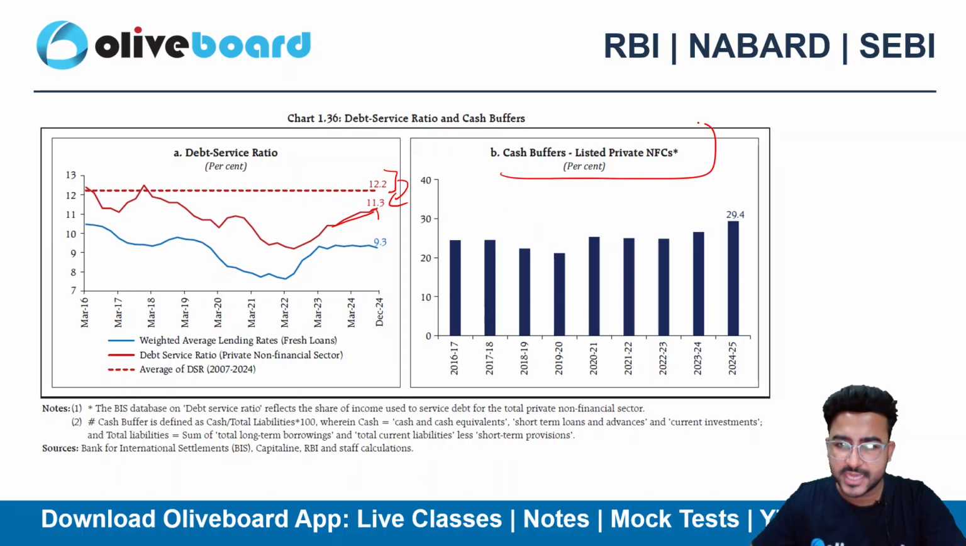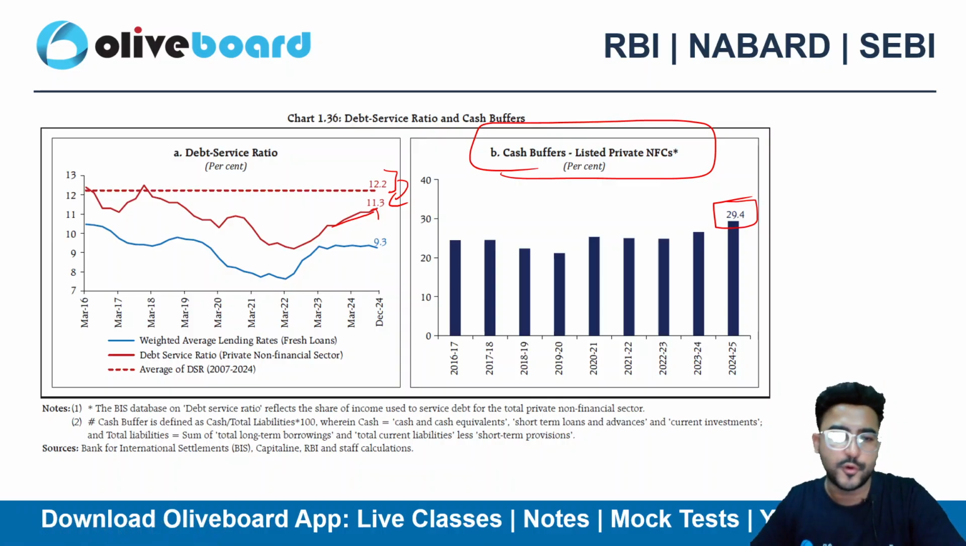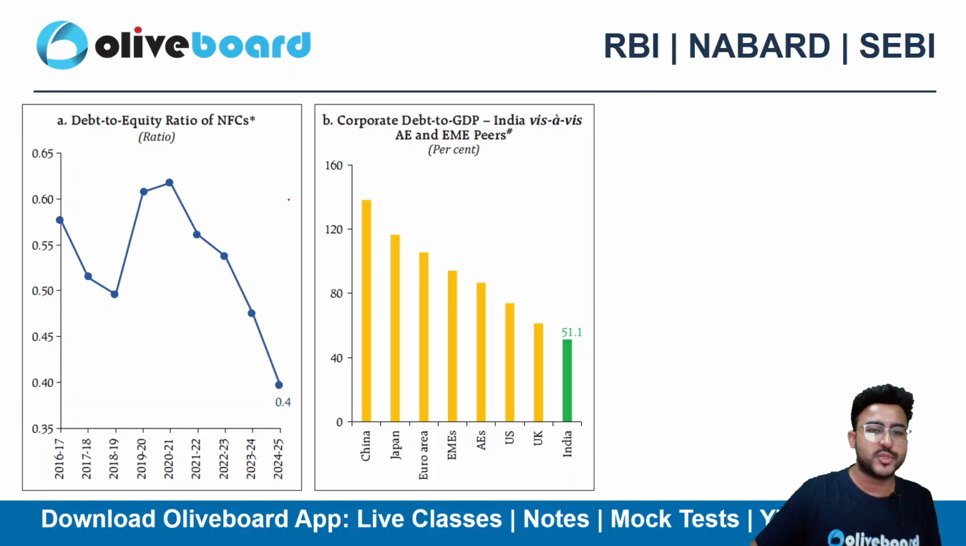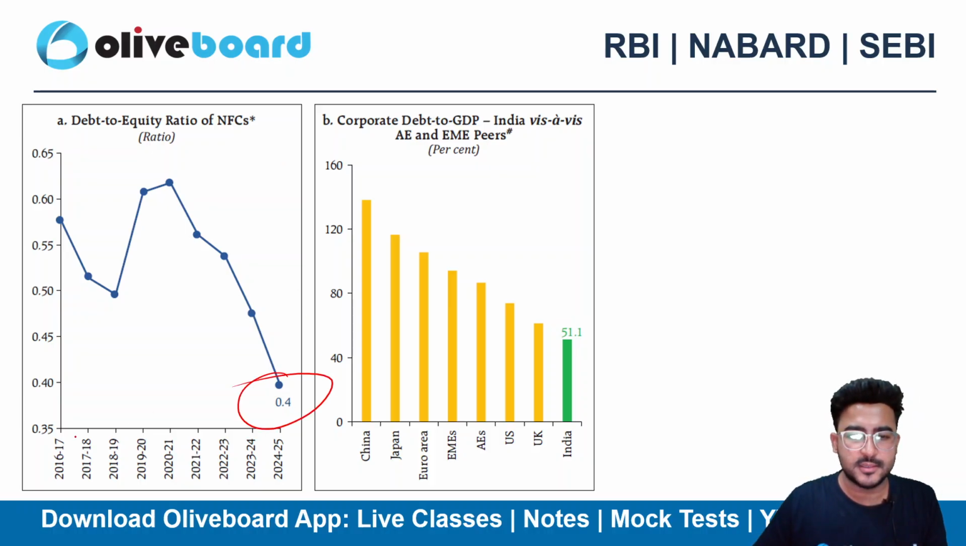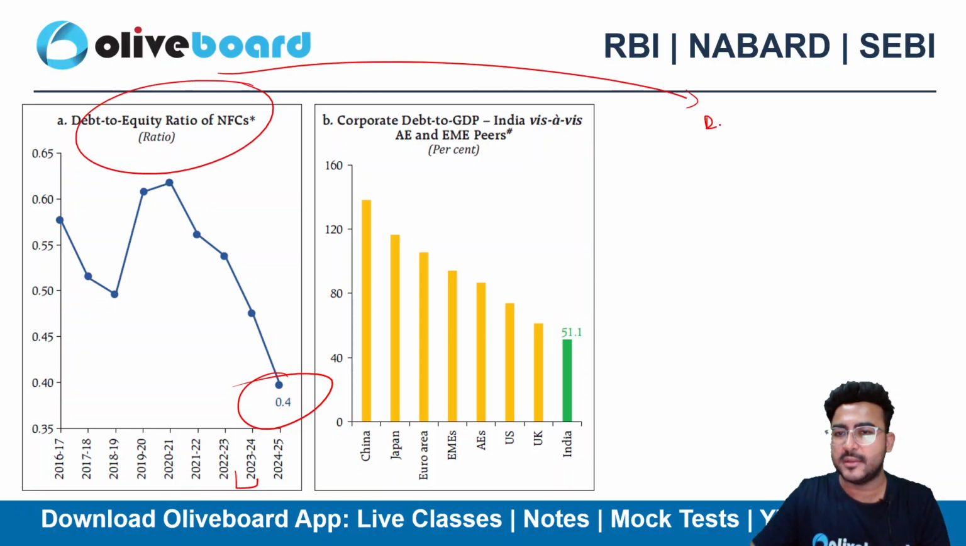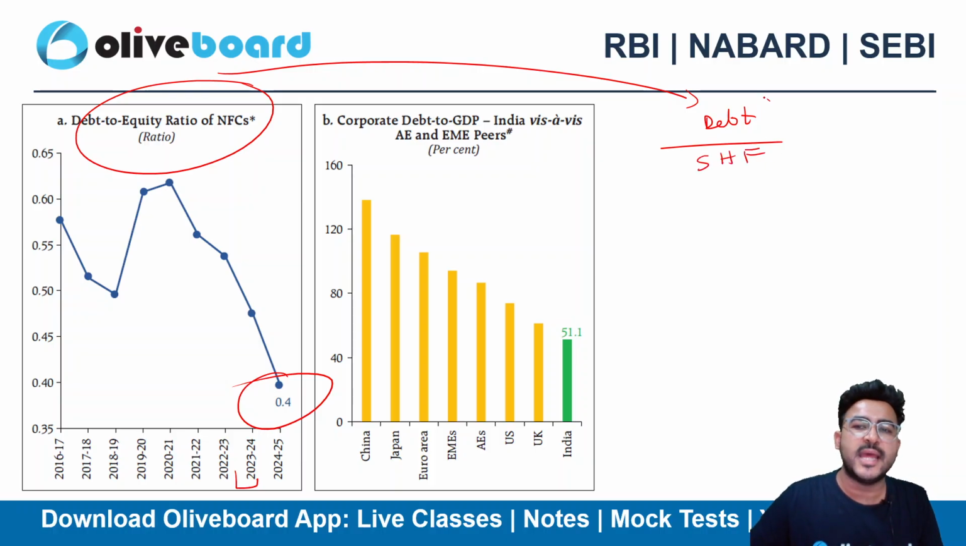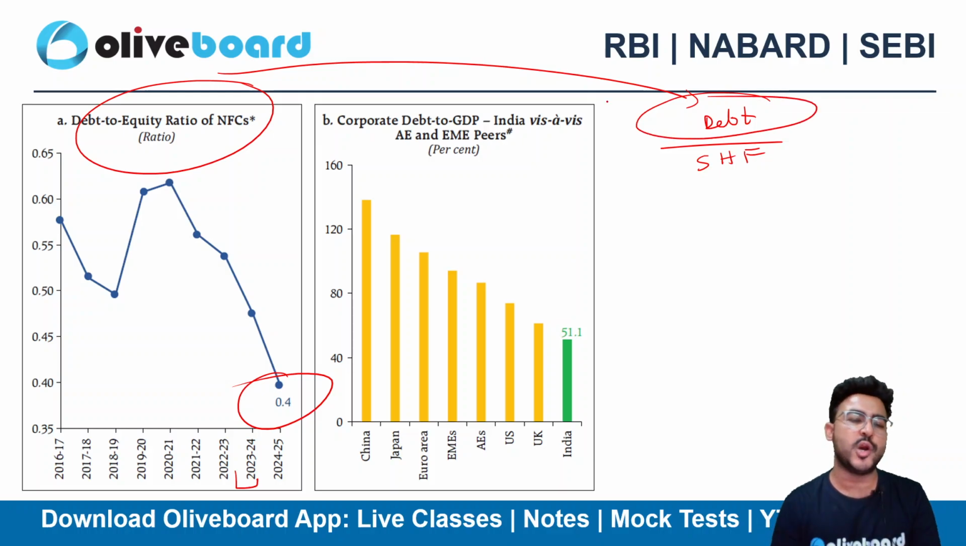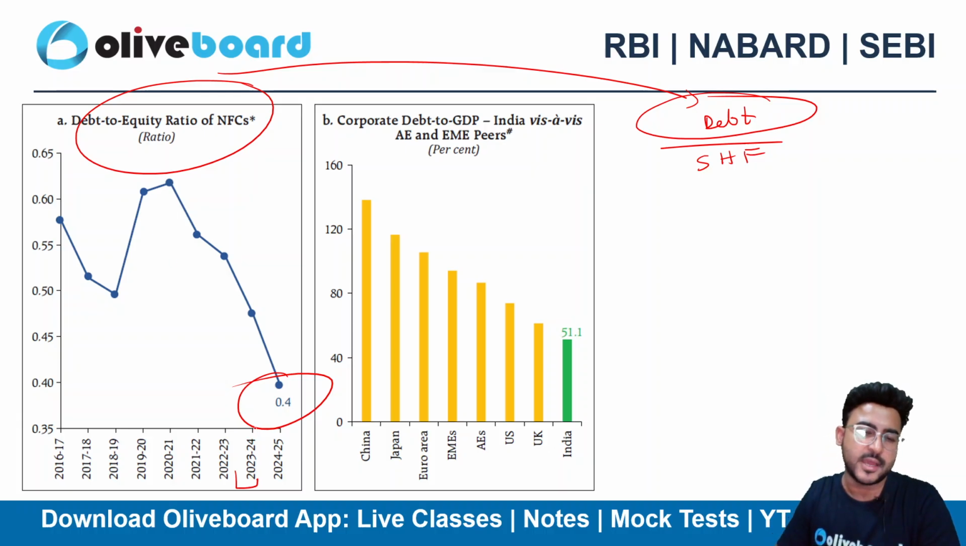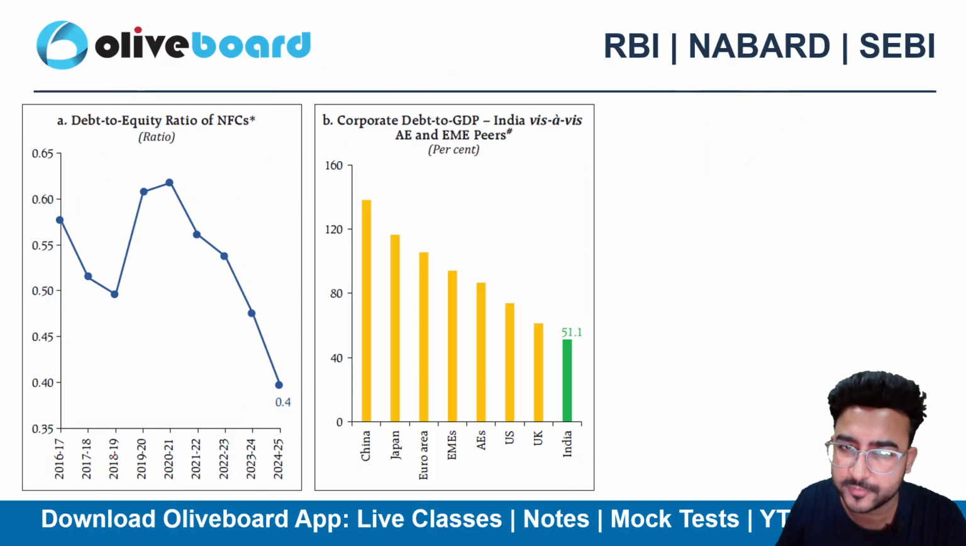And if I talk about the cash buffer of the listed private NFCs, then it's up. The cash buffer is very well maintained at 29.4% as of now. Debt to equity ratio is falling. It's lower than in the earlier financial year. So it's good again. Debt to equity ratio means debt divided by your shareholders' fund, which is your equity. So I can say that you are using less debt as of now, or you are using more of shareholders' fund. That's why the debt to equity ratio is coming down, and if it's coming down, then it's good.